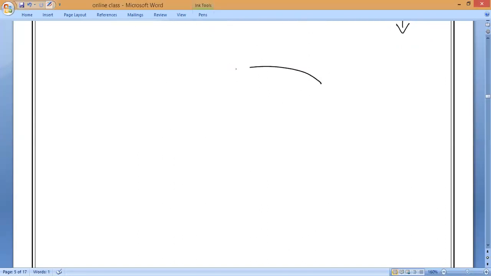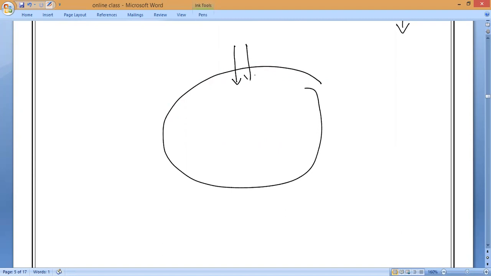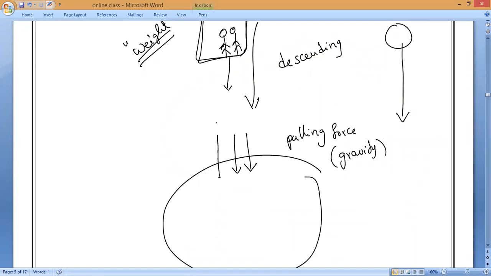Understand, everyone? So observe very carefully. Whenever we are traveling in a lift, remember, the earth always has a pulling force. What do we call that pulling force? Gravity. Whatever object is thrown upward, every object is pulled towards the center of the earth. It will try to pull towards what? Towards the center of the earth. Do you understand?